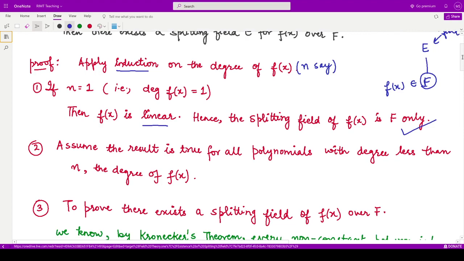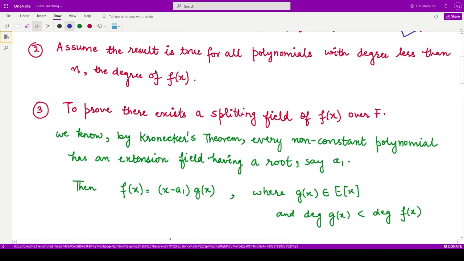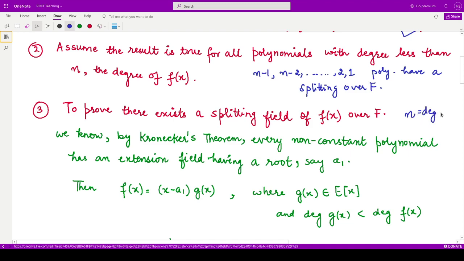For the second case, we assume that the result is true for all the polynomials with degree less than n, that means for all the polynomials having degree n-1, n-2 and so on up to 2 or up to 1, the polynomials have a splitting field over F. This is what we have assumed. Now we will prove that the result is also true when n is the degree of the polynomial. So we have the polynomial with degree n.